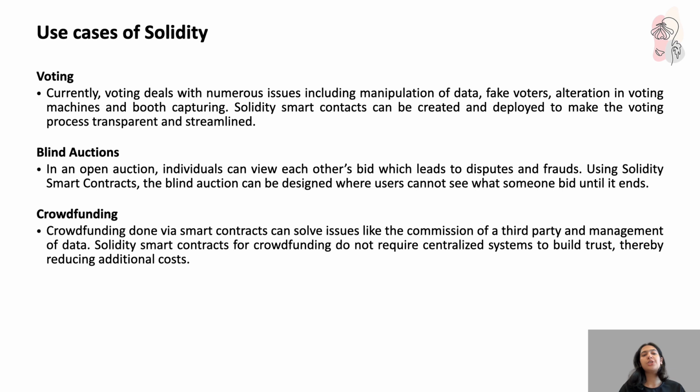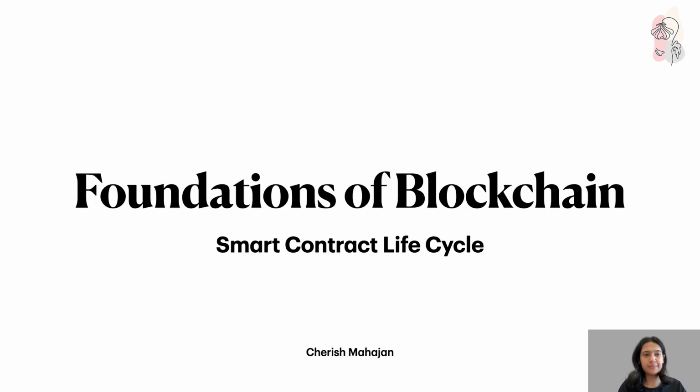Blind auctions. In an open auction, individuals can view each other's bids, and that just goes on, and we have disputes, we have frauds. So using Solidity smart contracts, a blind auction can be held where users cannot see what someone bid until it ends. Crowdfunding. Crowdfunding done via smart contracts can solve issues like the commission of a third party and management of data. Solidity smart contracts for crowdfunding do not require centralized systems to build trust, thereby reducing additional costs.